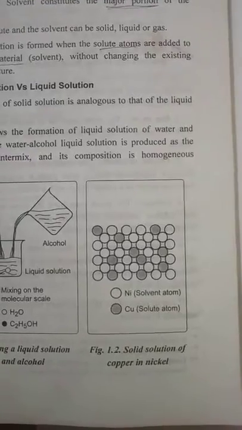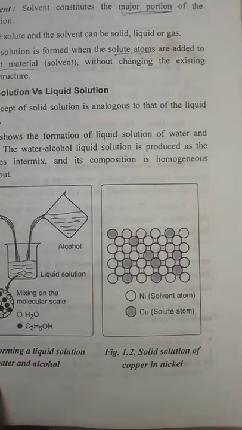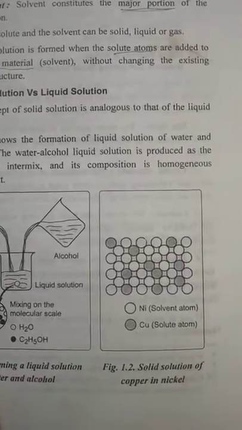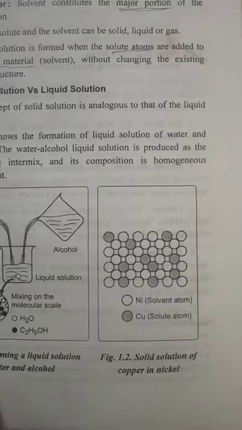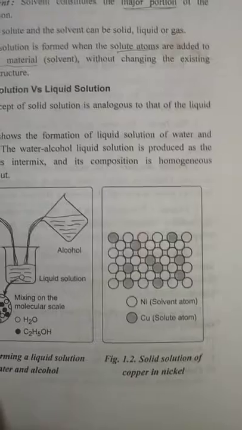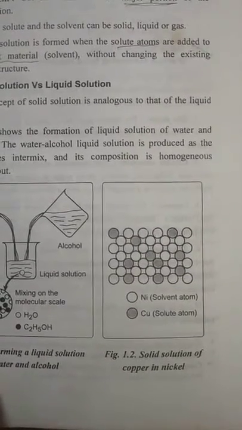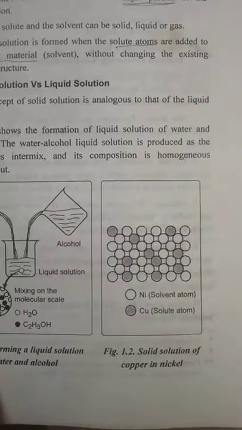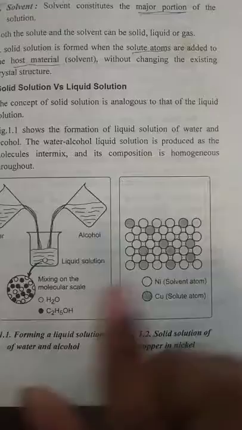And for solid solution, here you have nickel and copper. So here you can see the atomic structure, the formation of that one. So here what is happening? The nickel is the major portion of the atoms, and copper is the smaller portion, where you can see that a small amount of copper is added to the nickel atoms, so it is getting occupied in that. So this is an example for solid solution of copper and nickel.